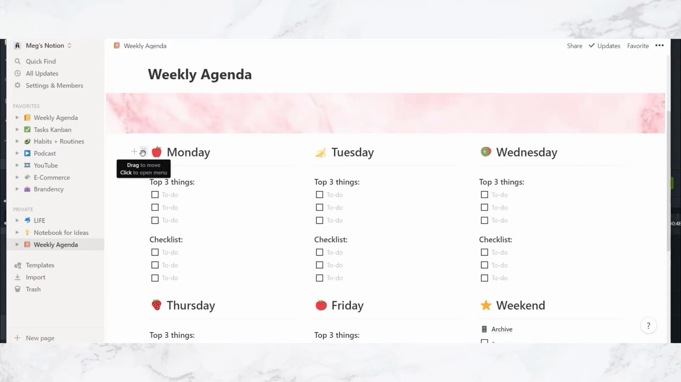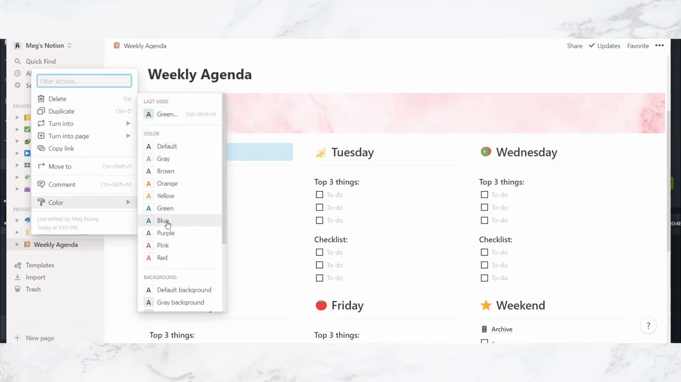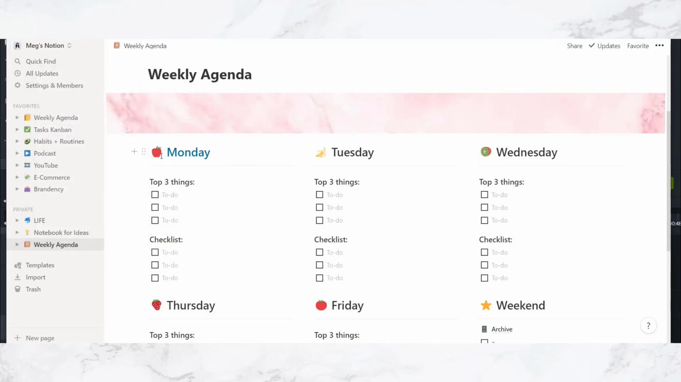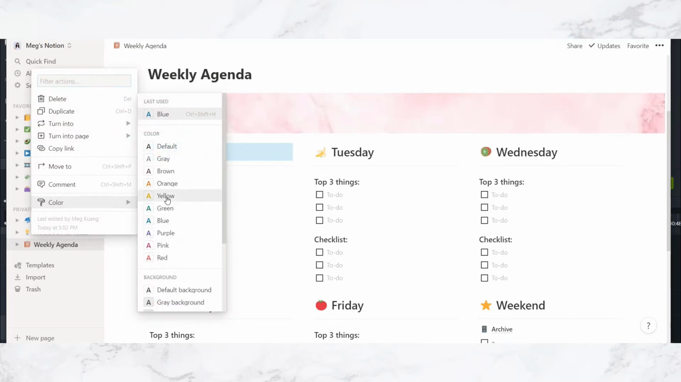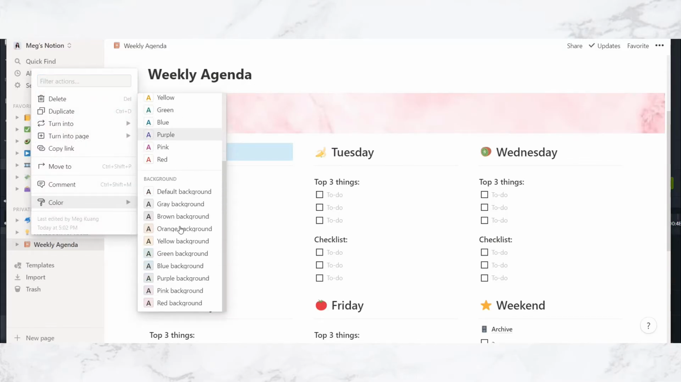So let's go behind each of the days and click this 6 dots. And then here where it says color, you can choose a color. You can either change the text color, you see I just made it blue, or I'm just gonna change the text color back to black. I prefer to actually change the background color. So let's make this, I don't know, orange.